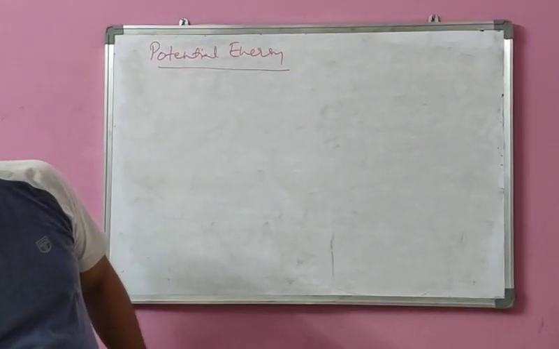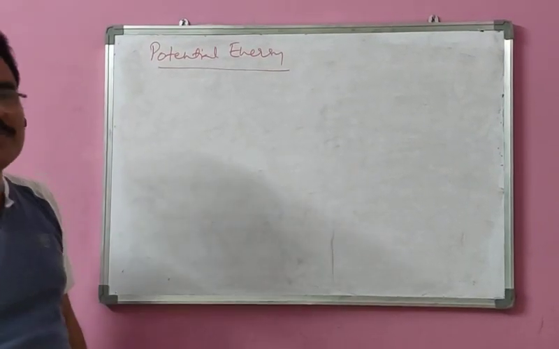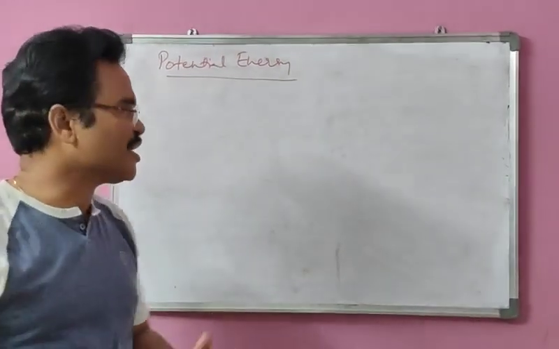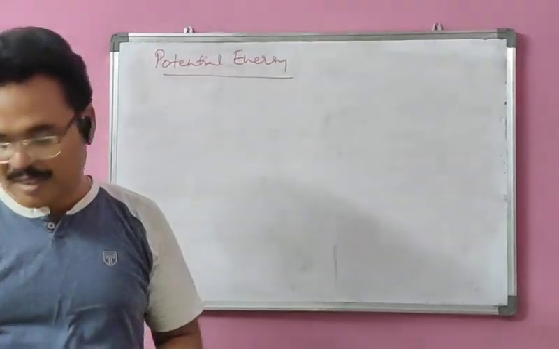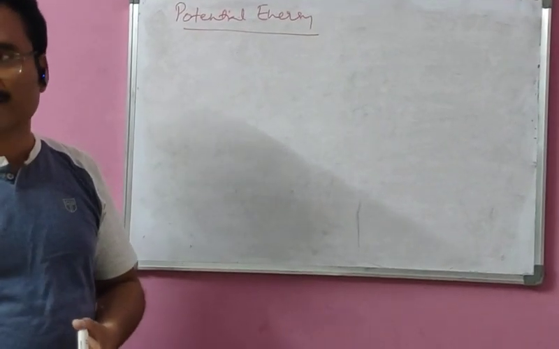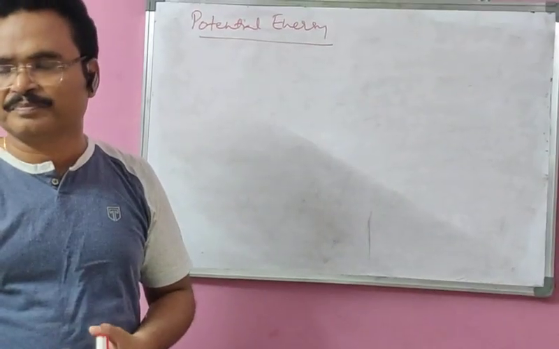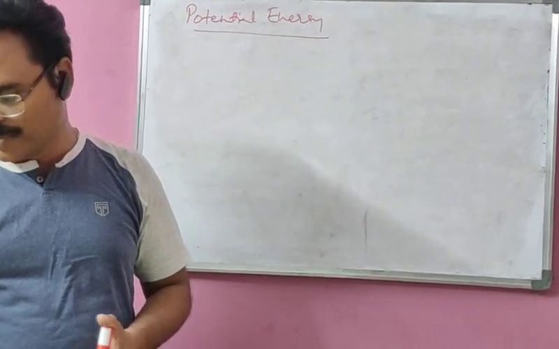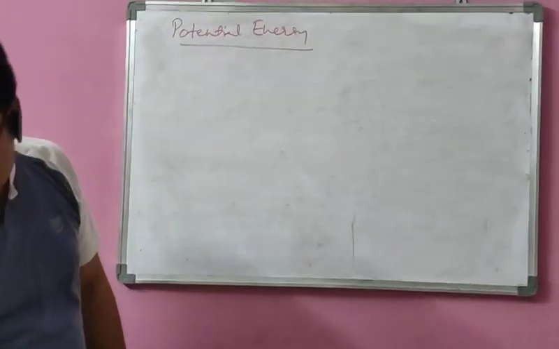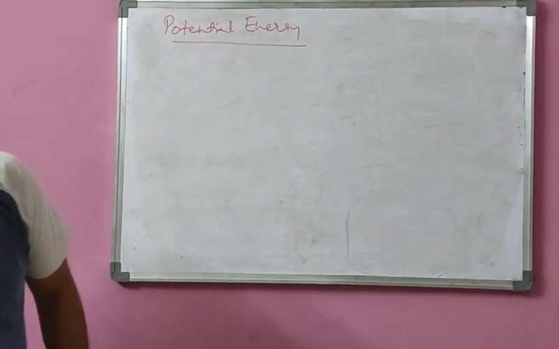The potential energy is due to interaction between the particles of the matter. That means the energy that arises due to interaction between different particles of the body is called external potential energy, and also there is internal potential energy here. So we are going to take up both of them.